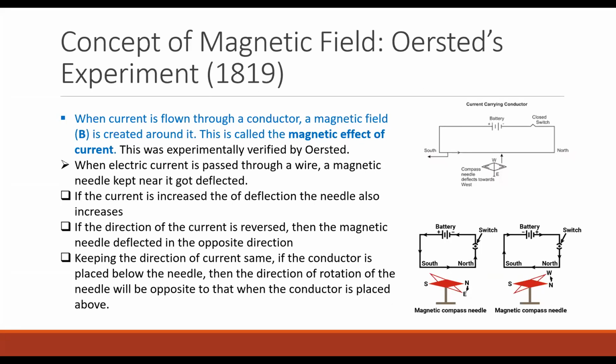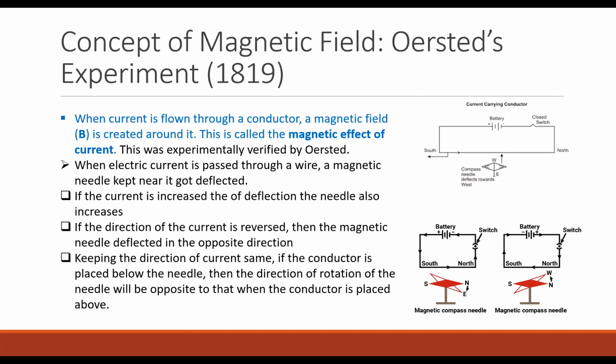So what are the factors on which the deflection of the magnetic field or the deflection of the needle depends? Can you tell from these three observations on which factors the amount of magnetic field will depend? The direction of current, yes.